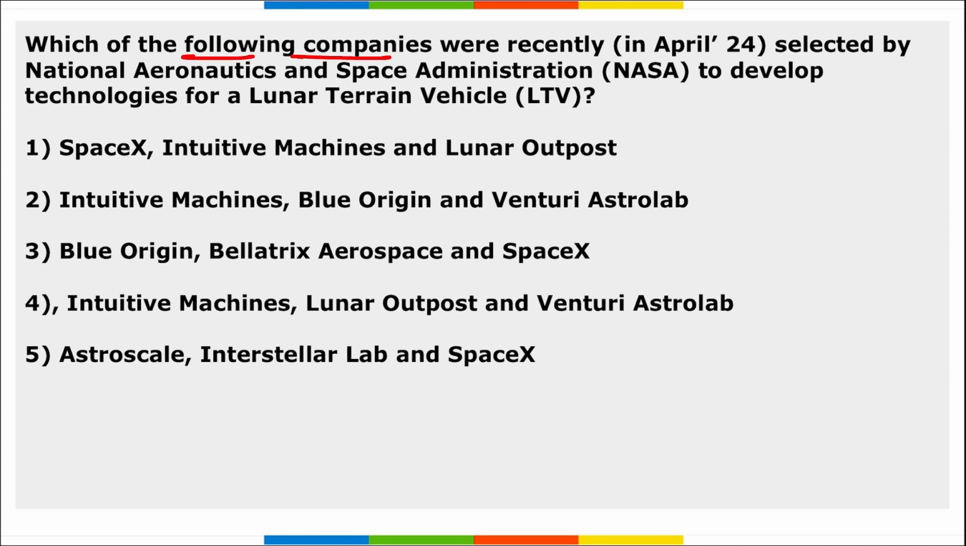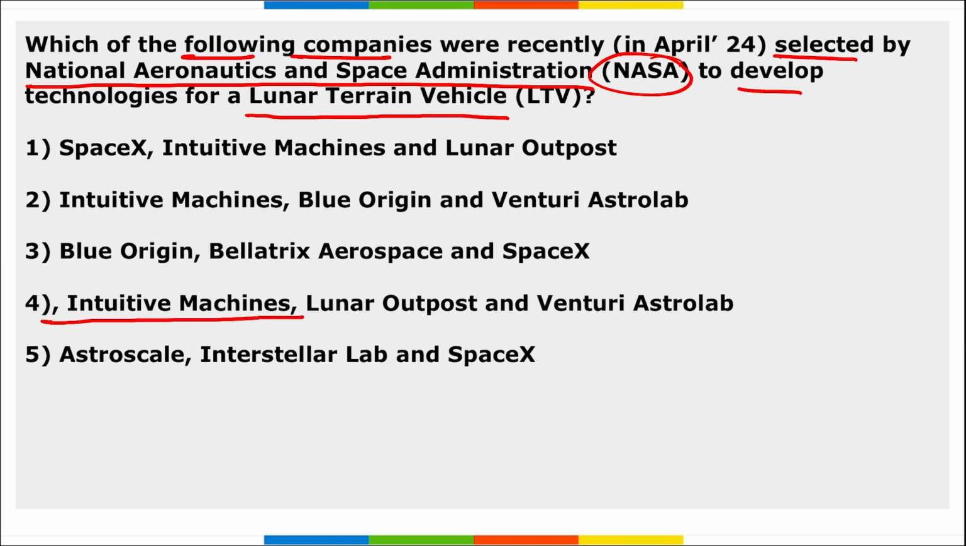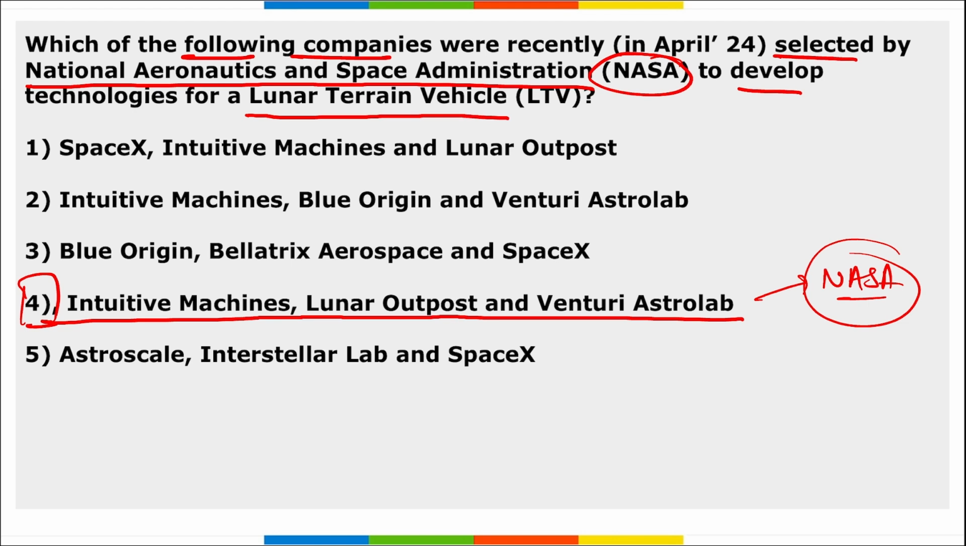Next, which of the following companies were recently selected by the National Aeronautics and Space Administration, that is NASA, to develop technologies for the Lunar Terrain Vehicle, that is LTV? So Intuitive Machines, Lunar Outpost and Venturi Astrolabs, right? These are the companies selected by NASA to develop technologies for the Lunar Terrain Vehicle. Correct? And the lunar roving vehicle is a battery powered vehicle that was used by astronauts for the Apollo 15, 16 and 17 missions. Also, NASA plans to use this LTV for the Artemis 5 mission.